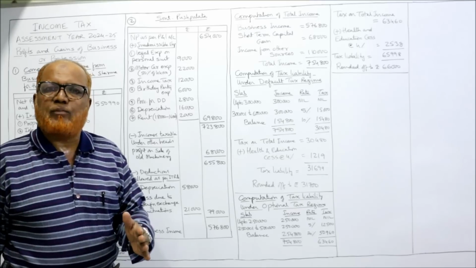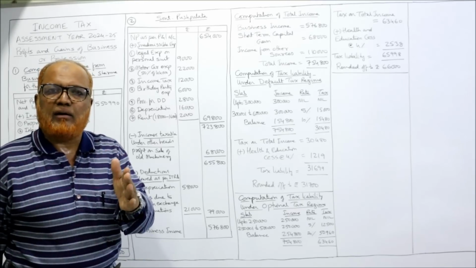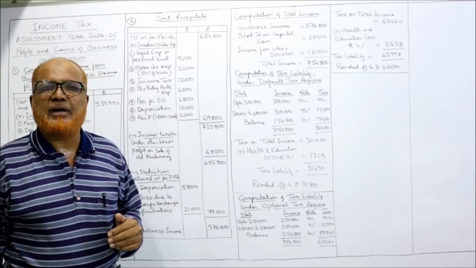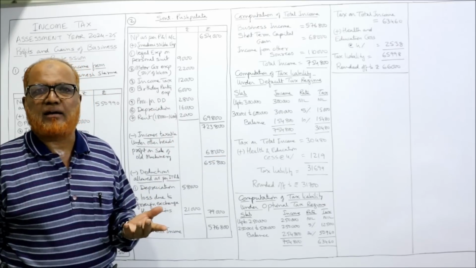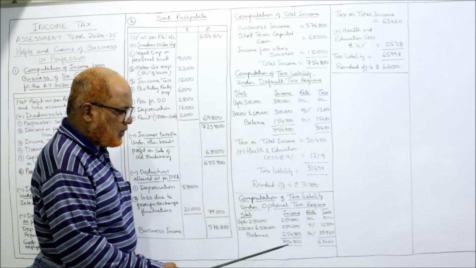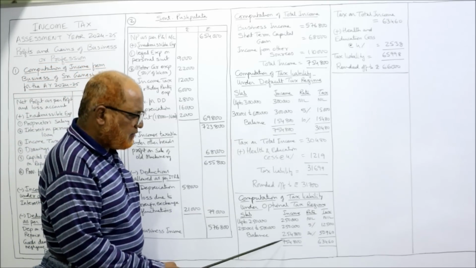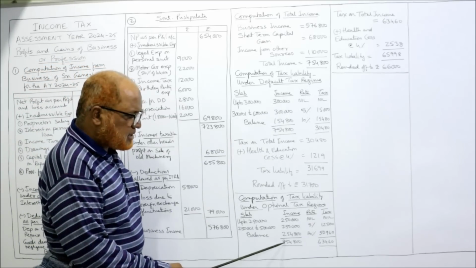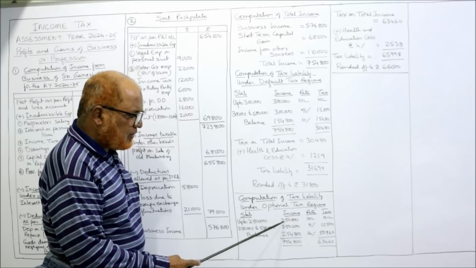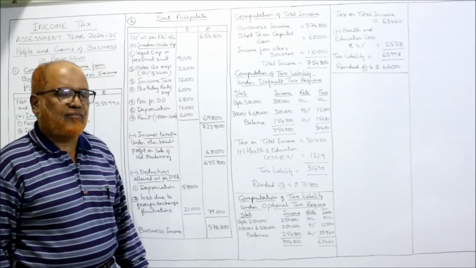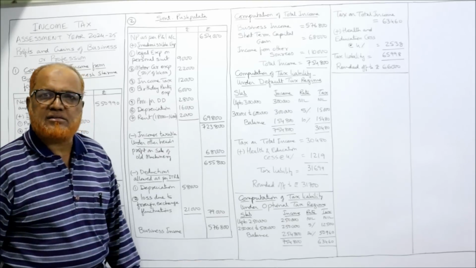The next slab goes from 5 lakh 1 to 10 lakh. But our income is not going up to 10 lakh. Our income is only 7,54,800. So we will take the balance. 7,54,800 minus 2,50,000 minus 2,50,000, 2,54,800 is the balance.